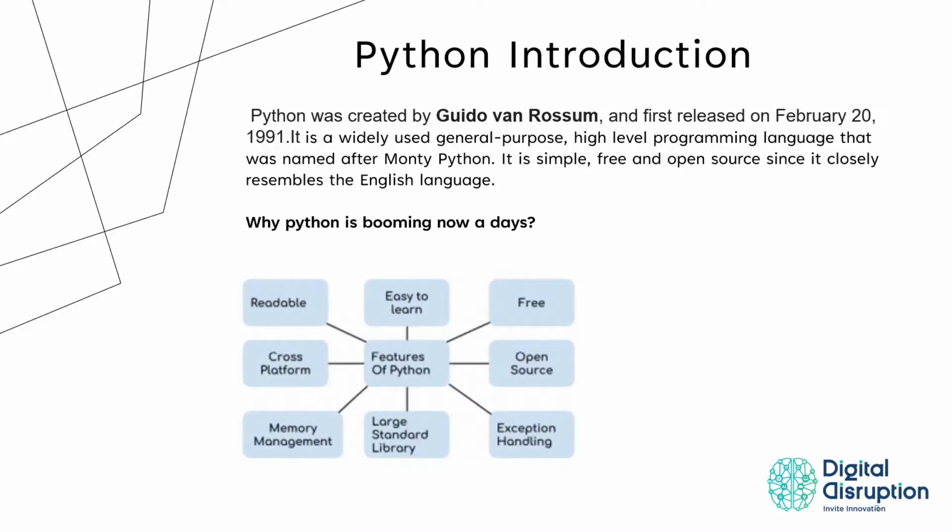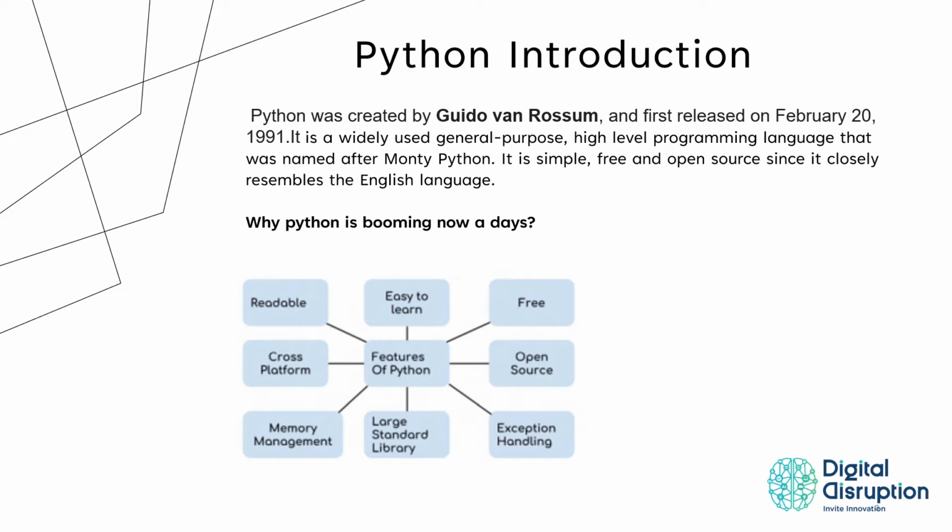Python Introduction. Python was created by Guido van Rossum and first released on February 20, 1991. It is a widely used general-purpose high-level programming language that was named after Monty Python. It is simple, free, and open source since it closely resembles the English language.